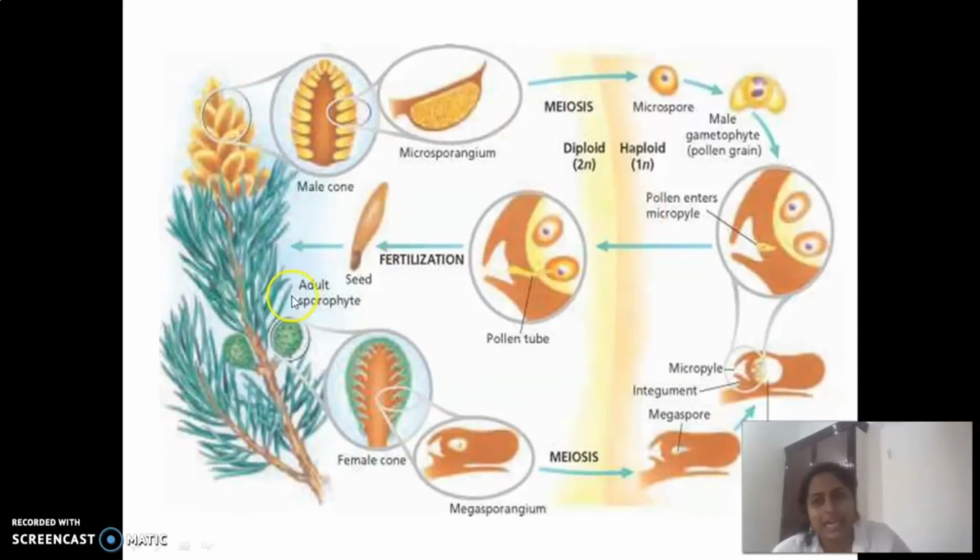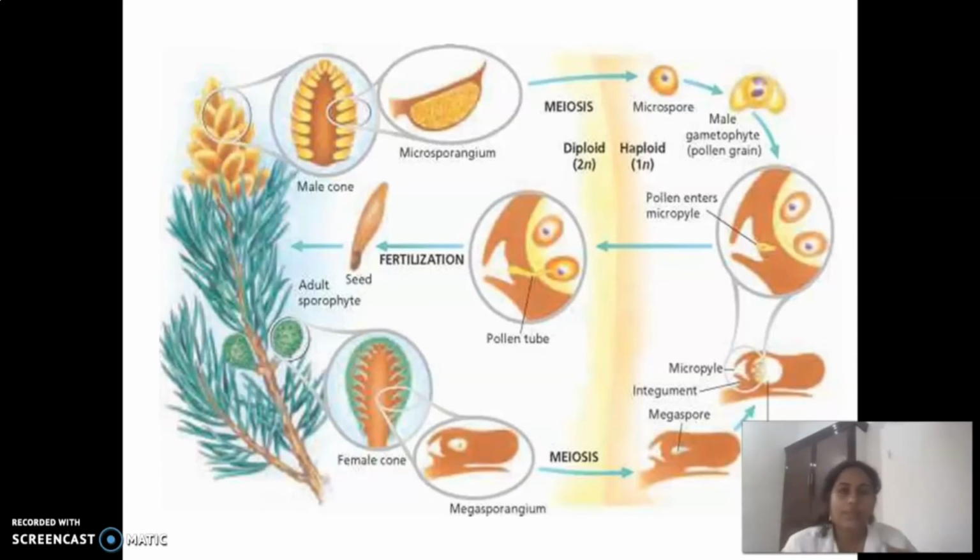In this diagram, you can see both male and female strobili are present on the same plant, isn't it? Here inside this male cone, we can see the development of microsporangium, and they undergo the cell division termed meiosis. Children, why meiosis? Yes, here the cell division is for the development of gametes, isn't it?